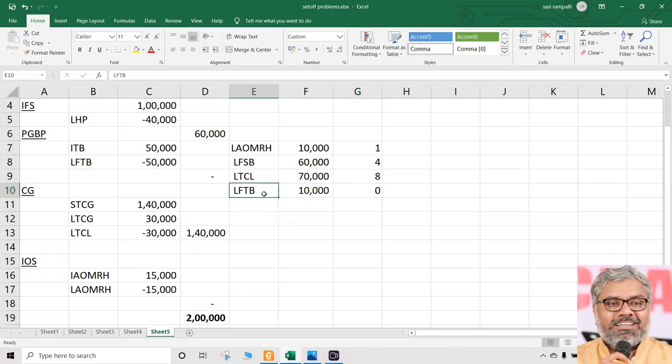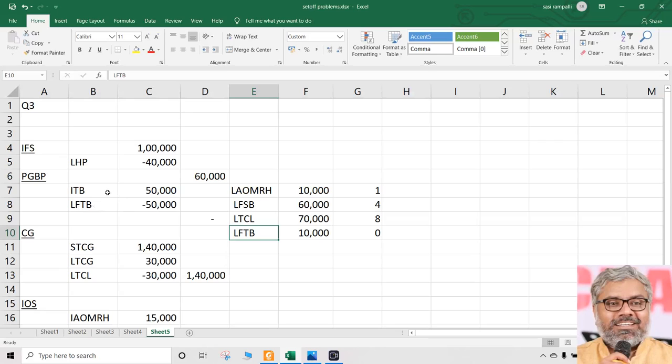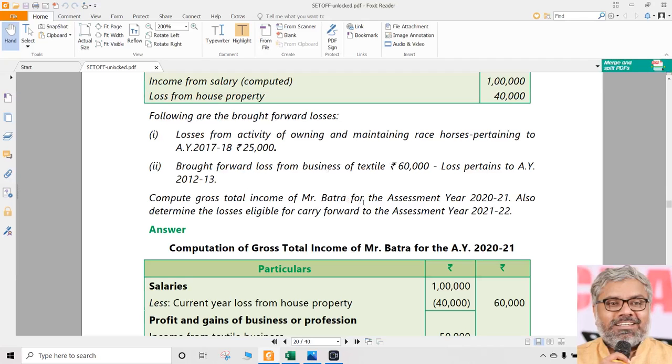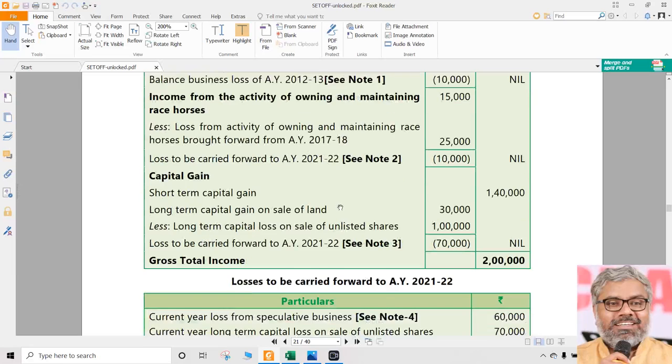And same way, the textile business loss, which was brought forward, could be set off only against PGBP, because when it is brought forward losses, always inter source adjustment is okay, but inter head adjustment is not possible. That's why the remaining 10,000 also could not be set off against anything, and because of that it lapsed, we can say. And finally, the answer of this question is 2 lakhs rupees. That is the gross total income of Mr. Batra. That will be the final answer.